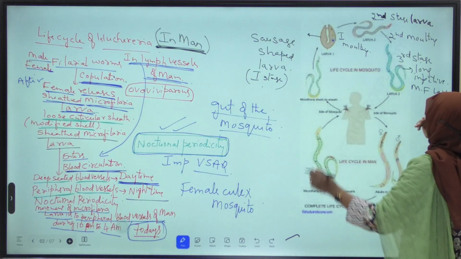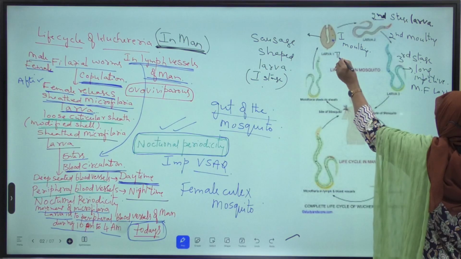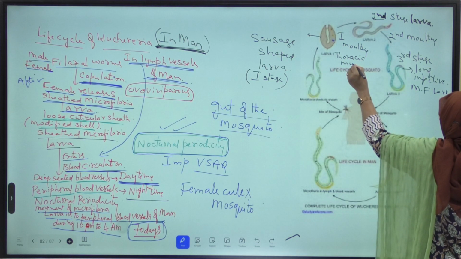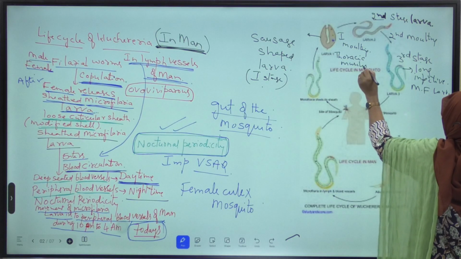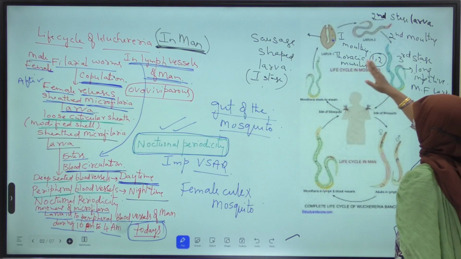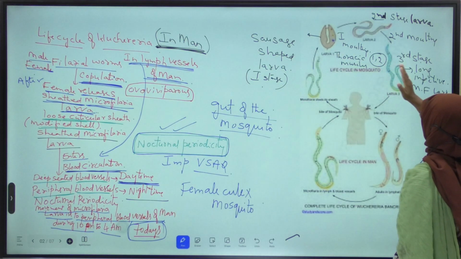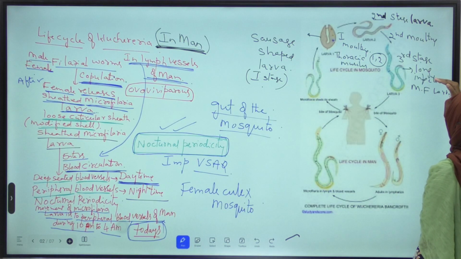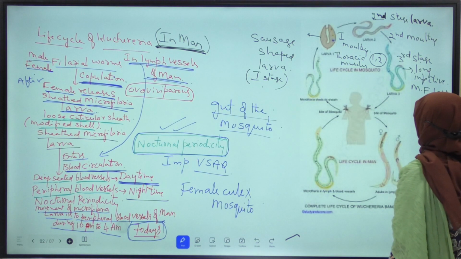Means in the thoracic muscles of the mosquito, first and second moltings take place. Due to first and second moltings, what happens? Third stage long infective microfilaria larva is formed.